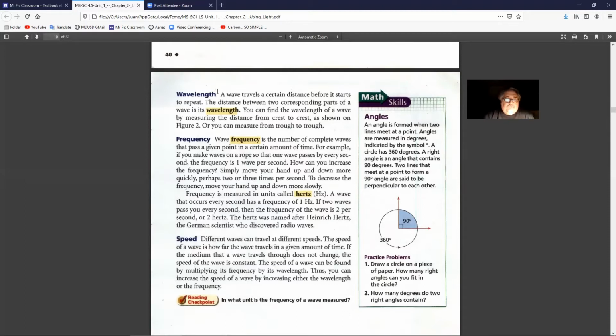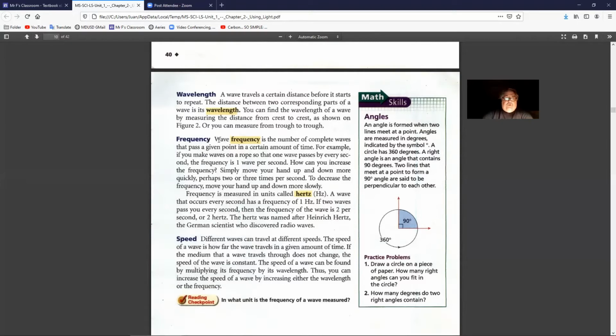Frequency. Wave frequency is the number of complete waves that pass a given point in a certain amount of time. For example, if you make waves on a rope so that one wave passes by every second, the frequency is 1 wave per second. How can you increase the frequency? Simply move your hand up and down more quickly, perhaps 2 or 3 times per second. To decrease the frequency, move your hand up and down more slowly.